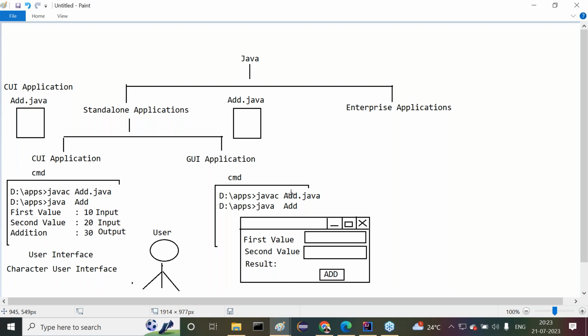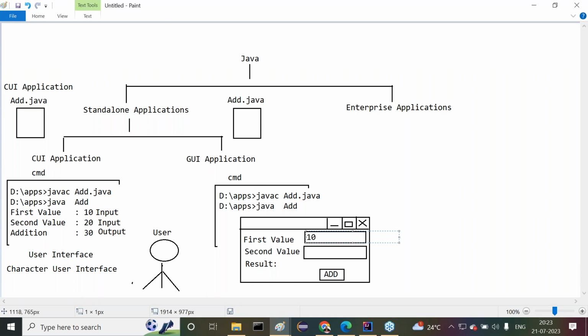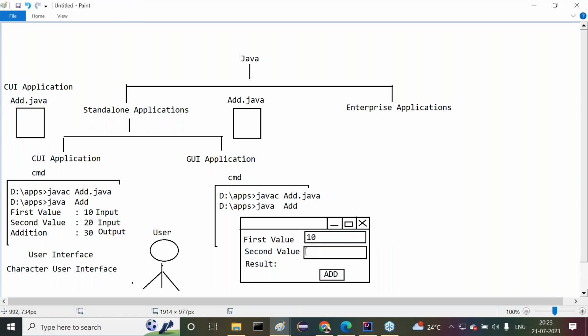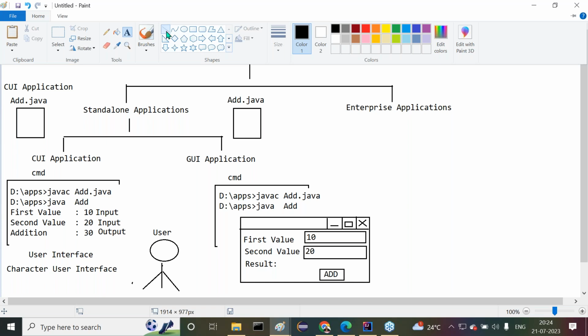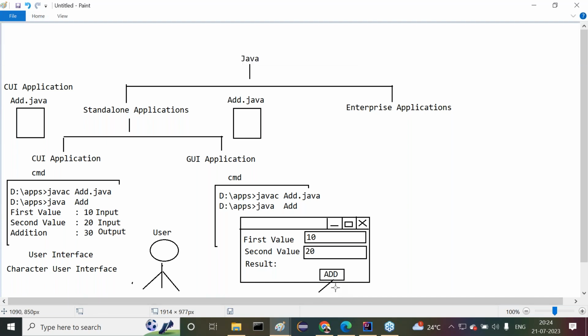Whenever we get this window, by seeing this content, we think we have to provide some data. What data can we provide? The first value is 10, and the second value is 20. After providing 10 and 20 as input data, if we click on this add button, internally the program will be executed. The program will take the 10 and 20 values, perform arithmetic addition, and then provide the output value.